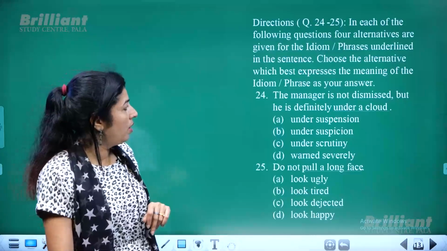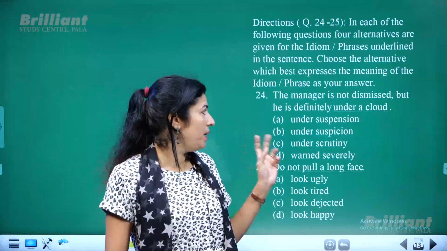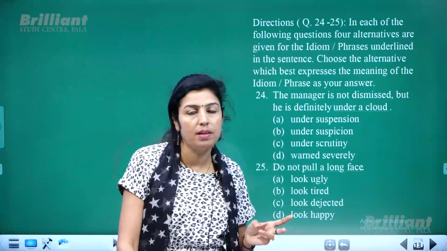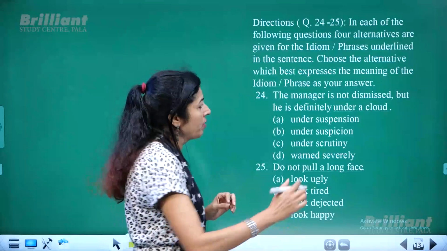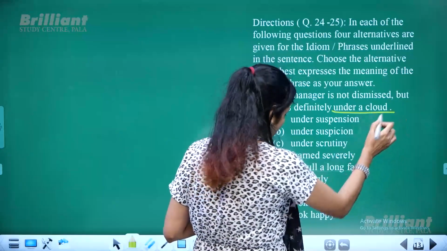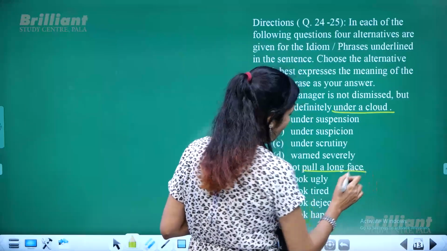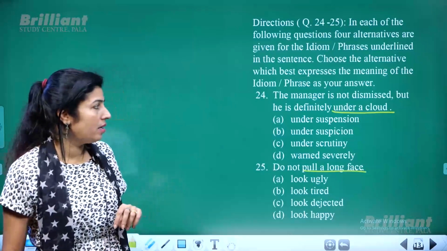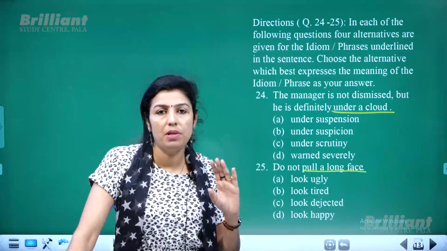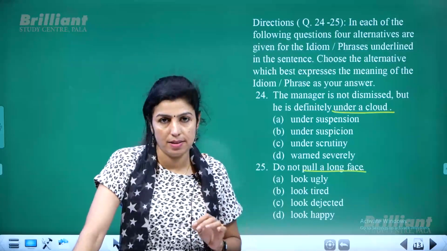Okay. Now we have been given two idioms which are underlined, and these two idioms are used in sentences.